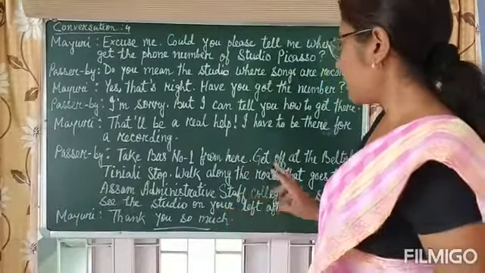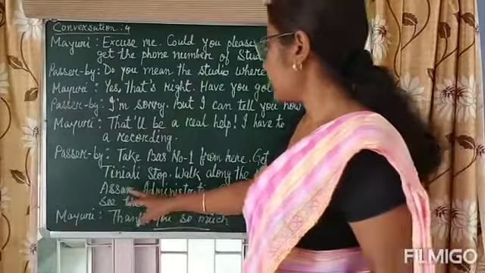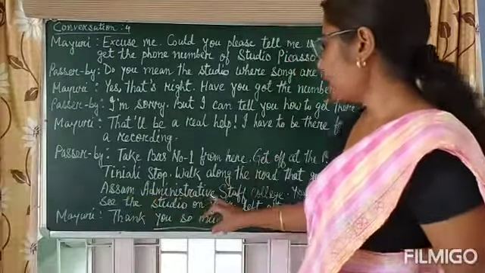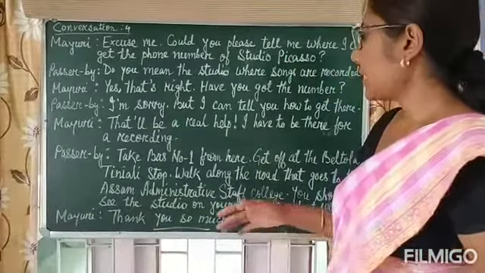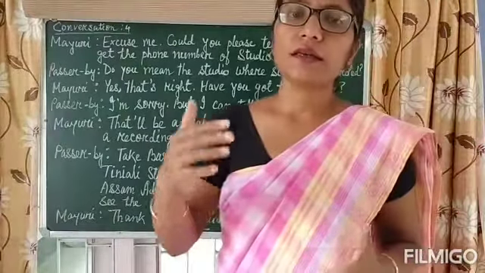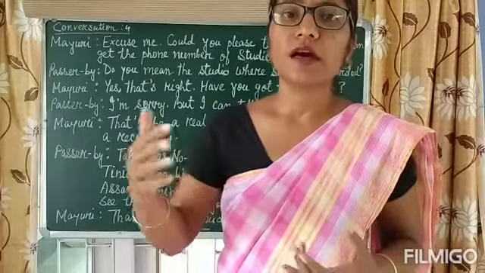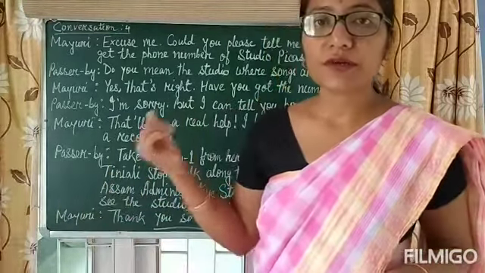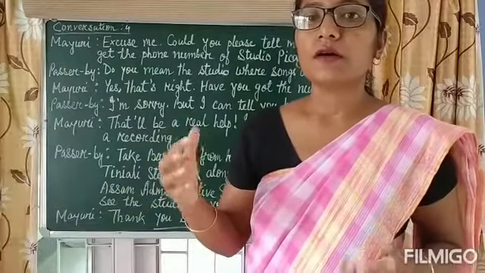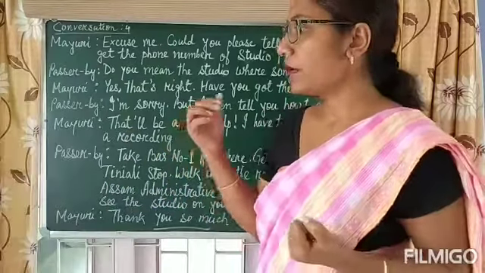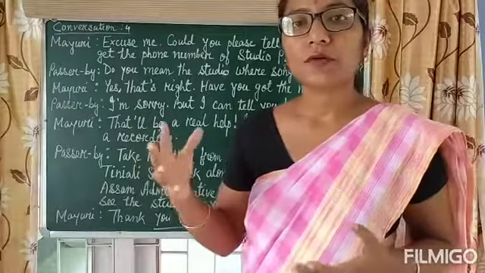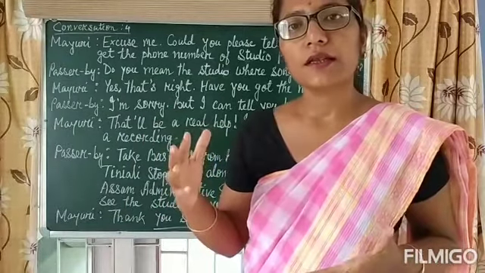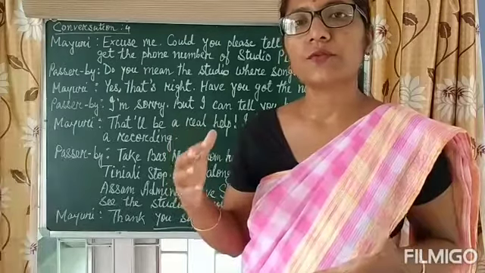That person said she should go the way of the Assam Administrative Staff College, and it's nearly 100 meters distance on the left side. That person has given the immediate neighborhood, the geographical location, to Mayuri.